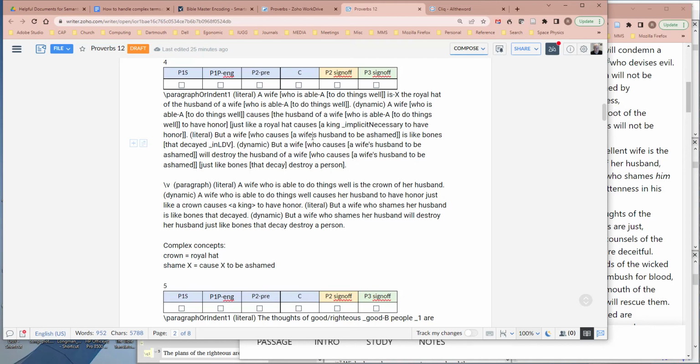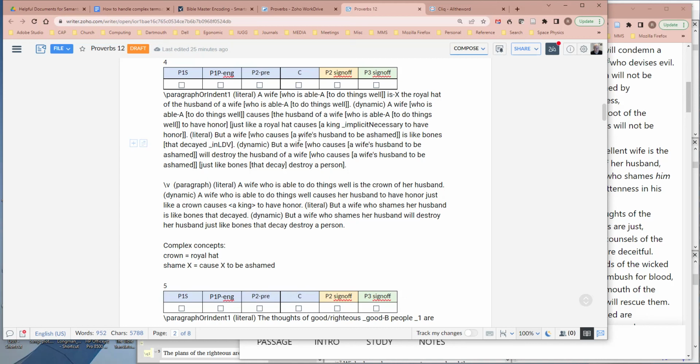A wife who causes a wife's husband to be ashamed, so that's how I express the idea of disgraceful. The person whose disgrace means shame, and the person who's going to be ashamed is her husband.